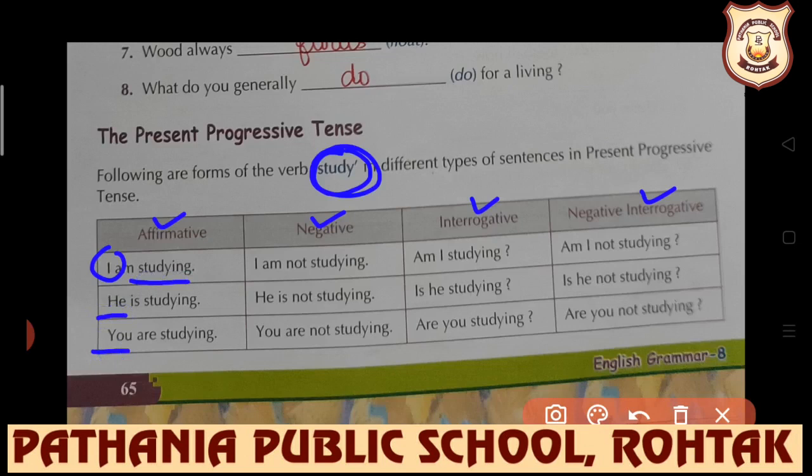So go through the table, go through each table which is given before the explanation of each tense. Earlier in present indefinite also such a table was there, and now before the explanation of present progressive also.